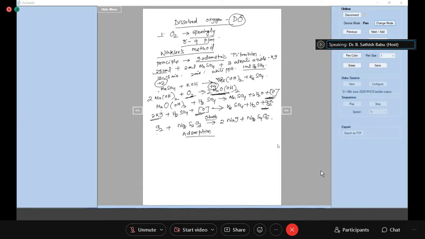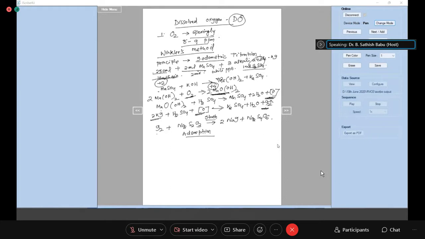To this, you add 2 ml of manganese sulfate, 3 ml of alkali azide potassium iodide. I will come back to this azide part a little later. Okay, just so you understand, 3 ml of alkali azide. When you add all these things, you put the stopper and shake it for 10 to 15 minutes.